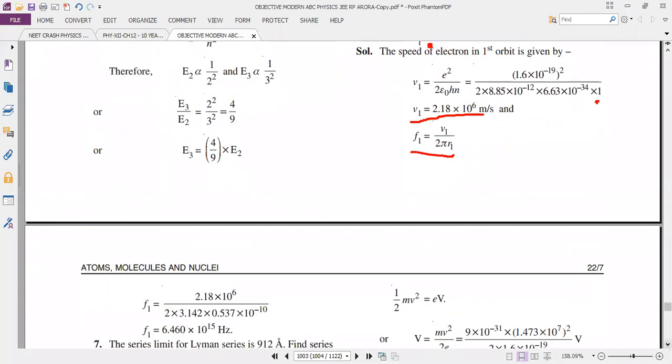Okay, then frequency equal to 6.460 into 10 power 15 hertz. The SI unit of frequency is hertz. This one.